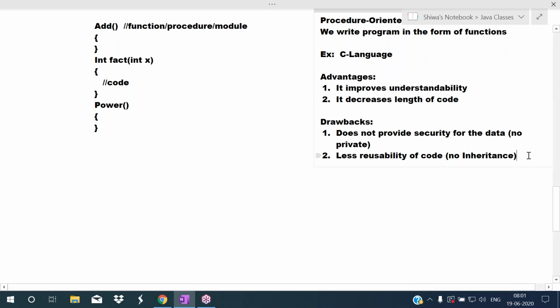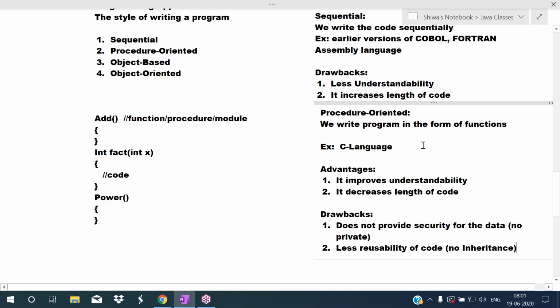For example, we developed one software in C language. We have given that software to the client. Now the client wants to add some more functionality to that software. So at that time, he approaches the developer again. Now what will the developer do? The developer writes a function to perform that particular task. Procedure oriented programming means we write programs in the form of functions, so the programmer mainly focuses on writing functions.